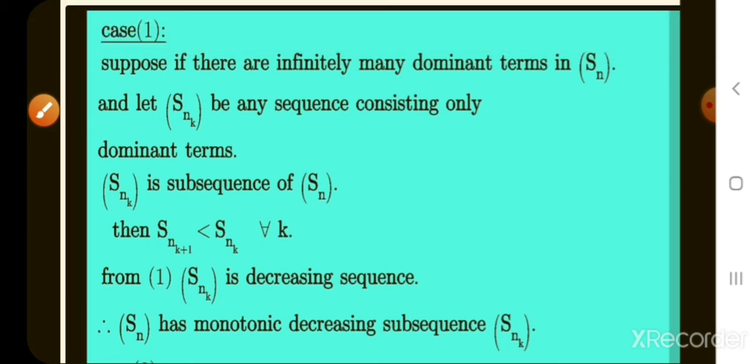First we take a sequence S_n. Let S_n have some dominating terms. We take all the dominating terms as a subsequence. Among all the dominating terms, the first term is the dominating term compared to the remaining dominant terms. If the first term is dominating, then the remaining terms are less than the first term. That means it is a decreasing sequence. So S_nk is a monotonic sequence, and therefore S_n has a monotonic decreasing subsequence.